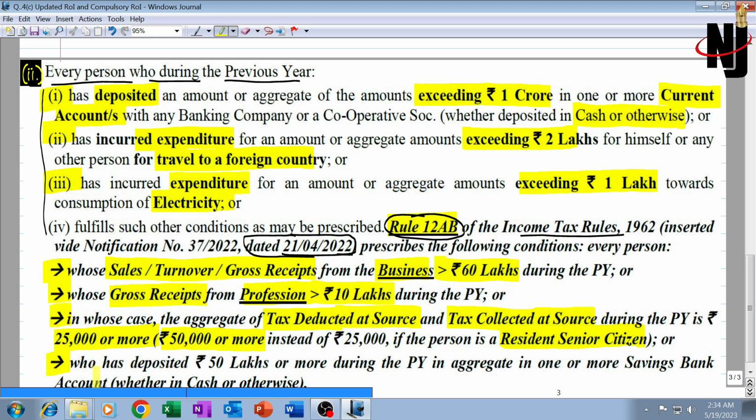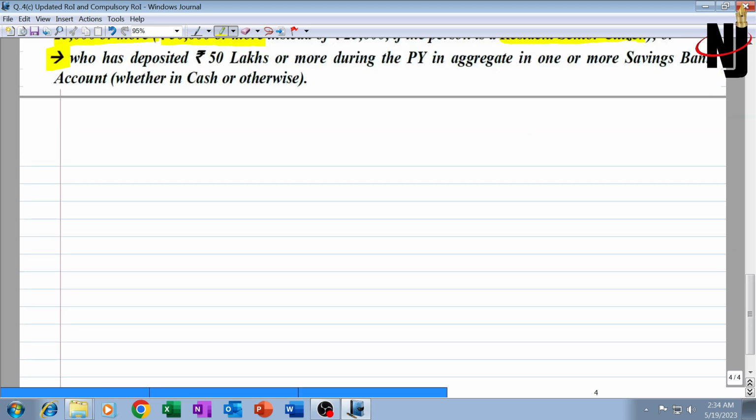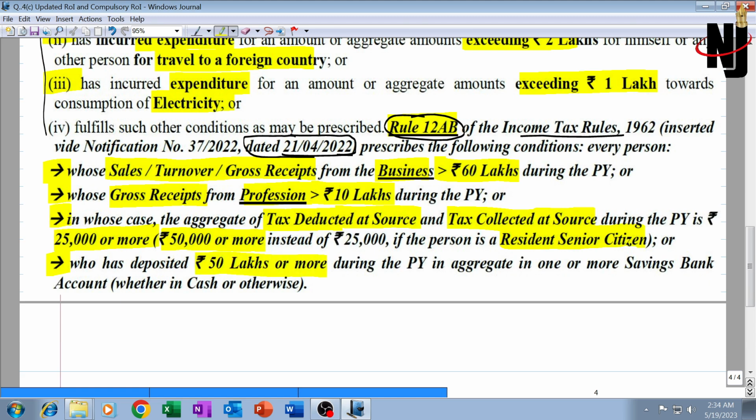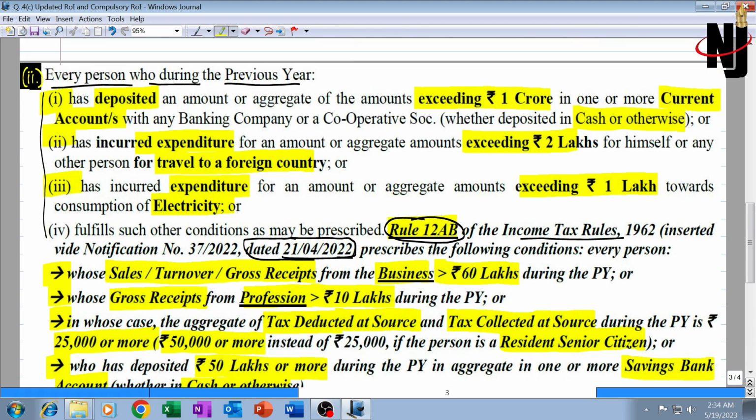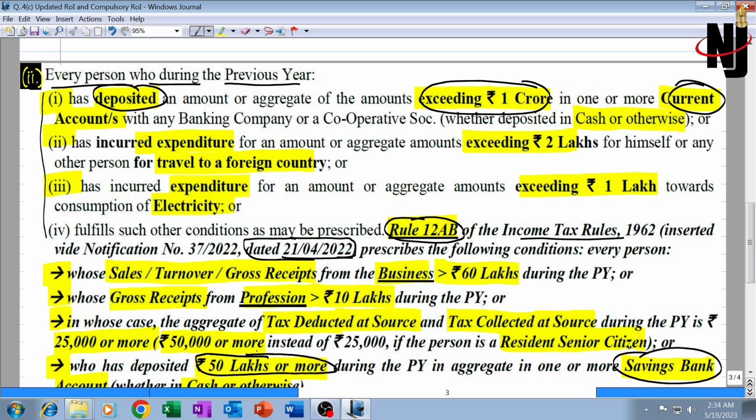And last, person who has deposited, that is individual or HUF who have deposited 50 lakh rupees or more during the previous year in aggregate in one or more savings bank accounts, whether deposited in cash or otherwise. So the original condition, the first condition if you recollect, was deposit exceeding 1 crore in current account. For current account it is 1 crore, and here it is savings account, last point, savings account 50 lakhs or more. Here it is exceeding 1 crore, here it is equal to or greater than 50 lakh rupees. There's a difference of sign plus the difference of amount, 1 crore, here it is 50 lakh. Current account, savings account, whether in cash or otherwise.